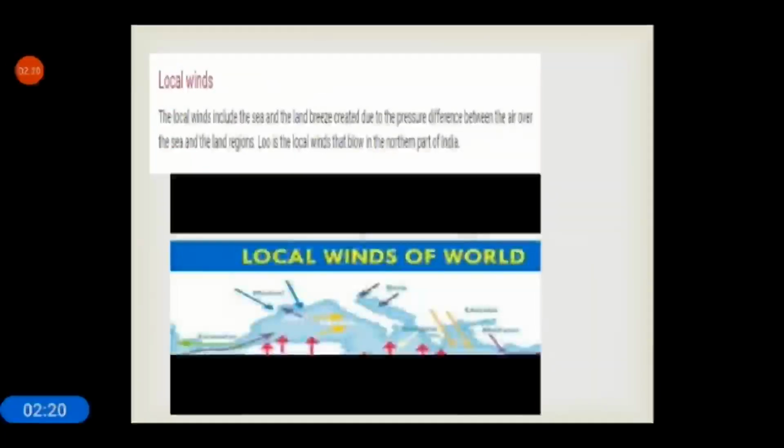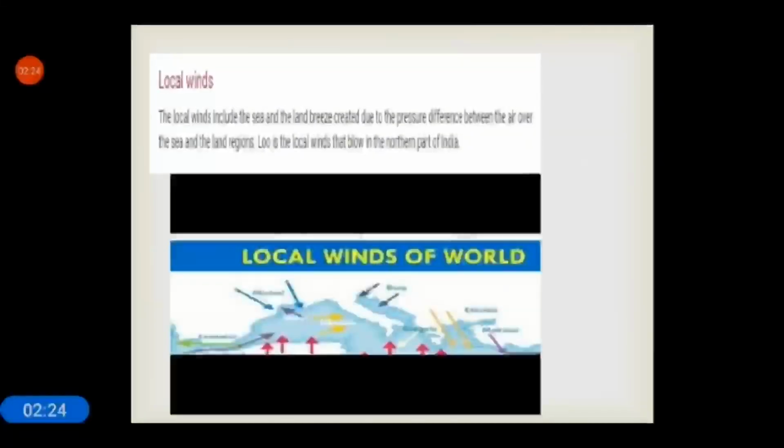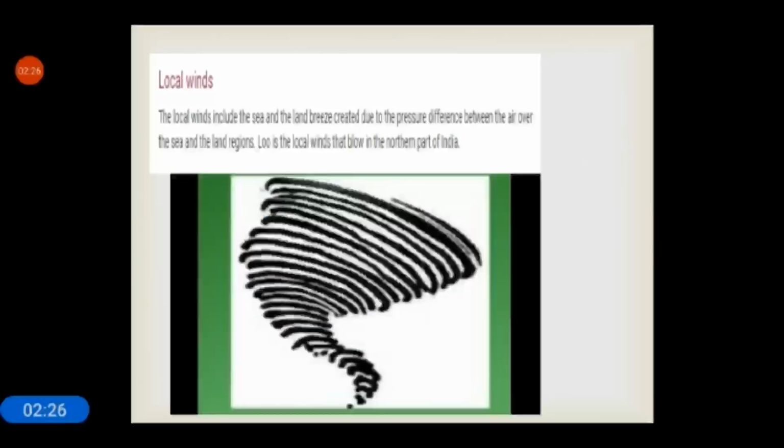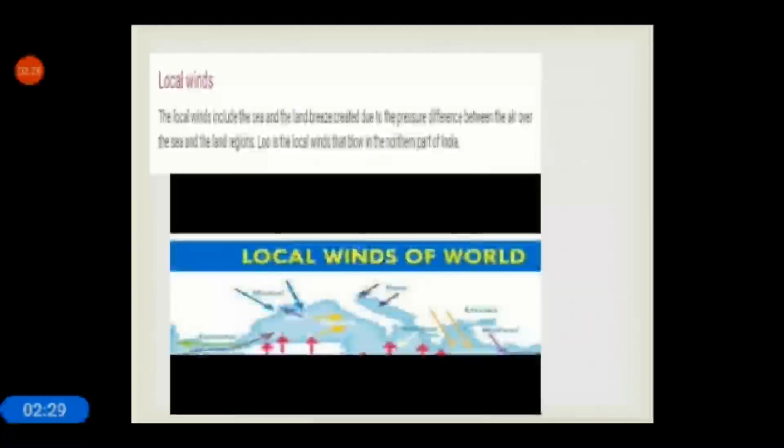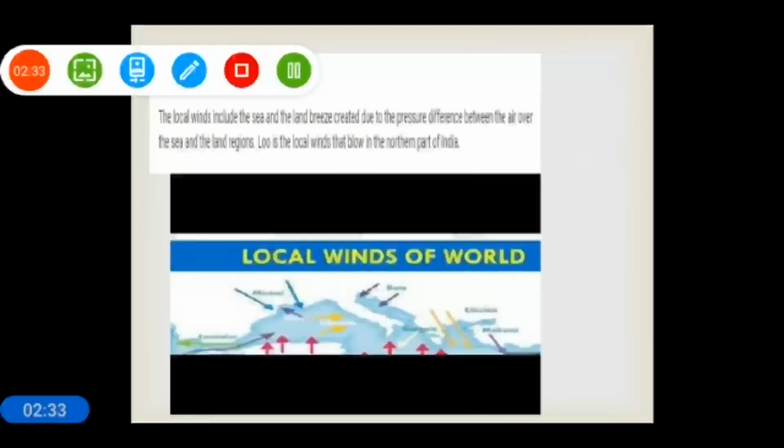Last is local winds. The local winds include the sea and the land breeze created due to the pressure difference between air over the sea and the land regions. Loo is the local wind that blows in the northern part of India.